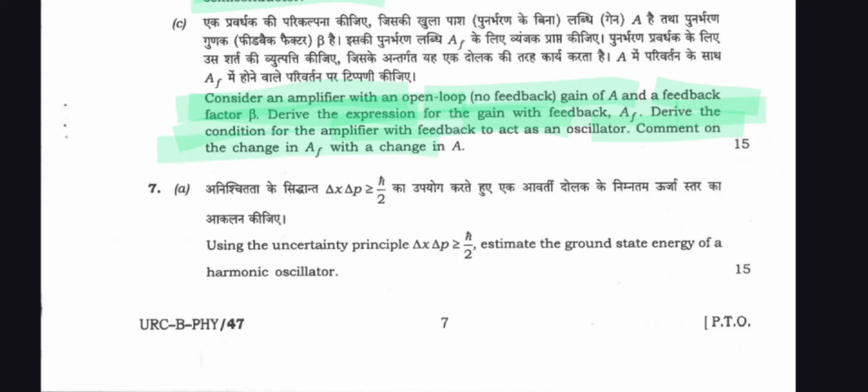And question number 7A. Using the uncertainty principle, delta x delta p is greater than or equal to ħ/2, estimate the ground state energy of a harmonic oscillator. And question number B is here.